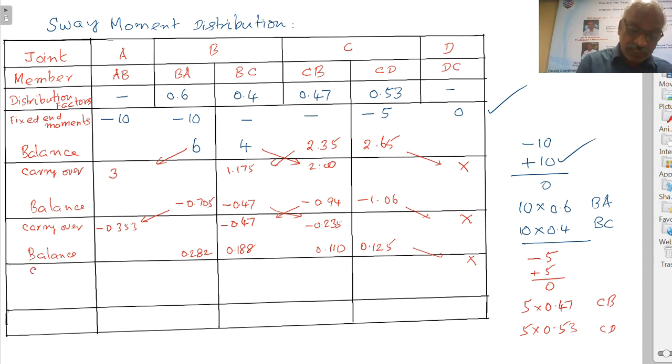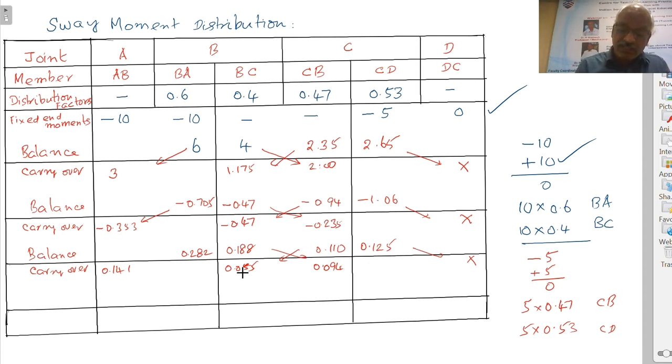Again carryover will be 0.141. This is 0.055 from here to here. Similarly from here to here 0.055, 0.094, and again balancing. So that's about the carryover, and from here there is no carryover, right.